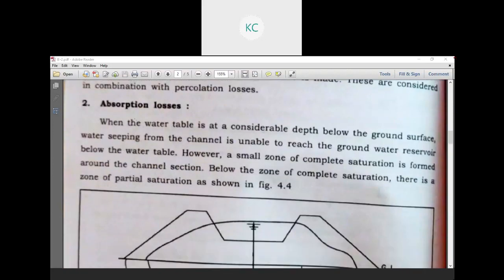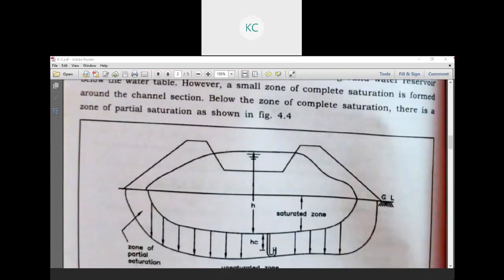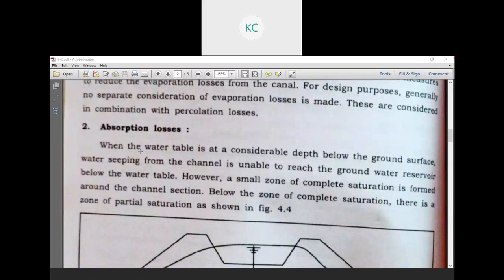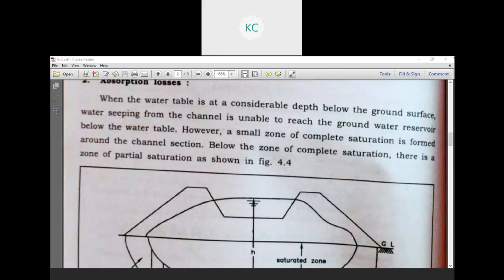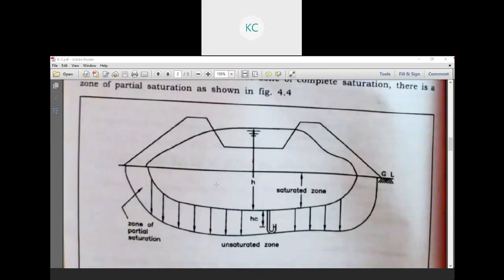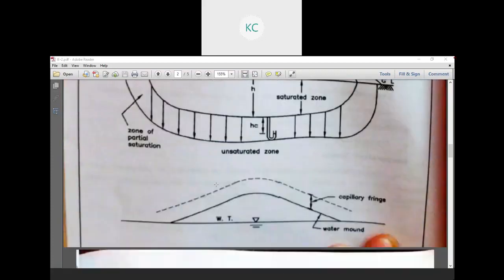Second is absorption loss. When the water table is at a considerable depth below the ground surface, water seeping from the channel is unable to reach the groundwater reservoir below the water table. However, a small zone of complete saturation is formed around the channel section. Below the zone of complete saturation, there is a zone of partial saturation, which is what this figure indicates.